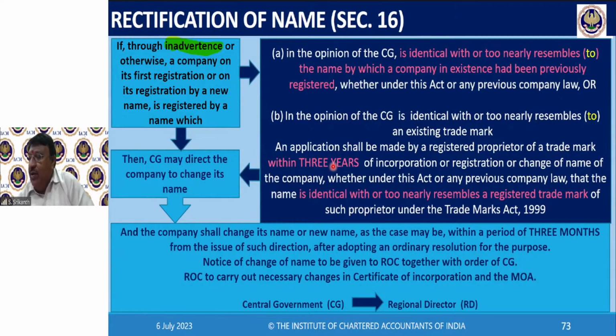How is the order of the central government sent? By email. It will be sent by email to the registered email address of the company. There will be one registered email address. Nowadays, no physical, only email. At the time of incorporation, you would have given a registered email ID. That will be the email ID to which all communication will come. Thank you, Jasprit.